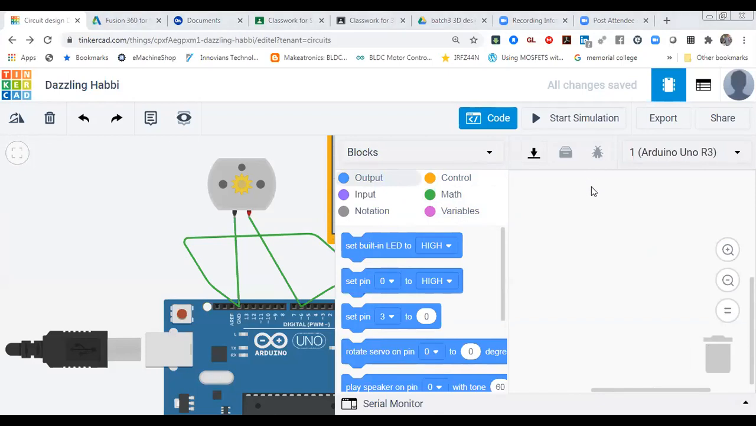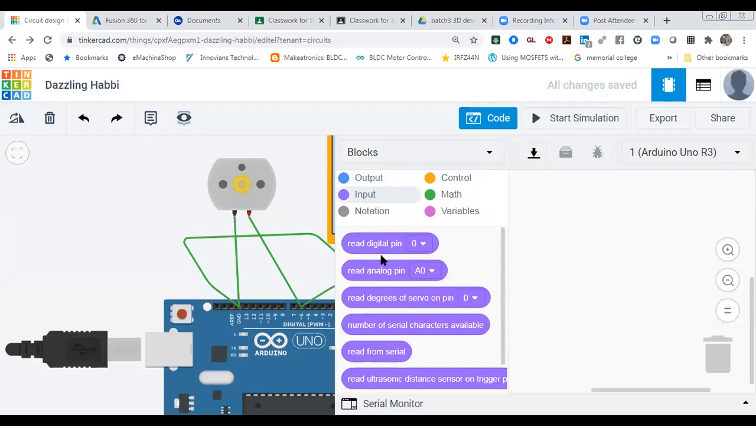Okay, if you are not able to see blocks, first you have to stop your simulation. After stopping the simulation, you will be able to see the blocks. There you will be able to select any kind of block, output, input, and so on. If you are still not able to see them, you can send me a screenshot and I will troubleshoot it. Okay.